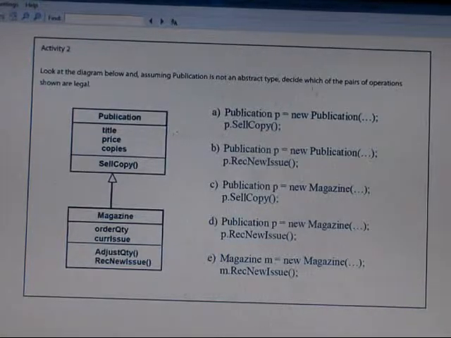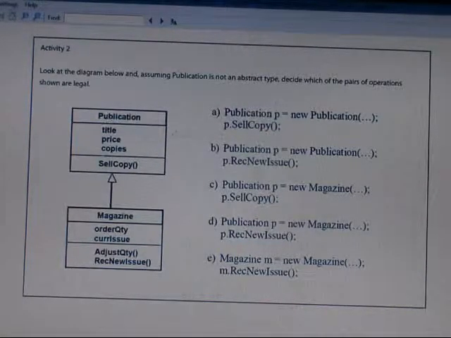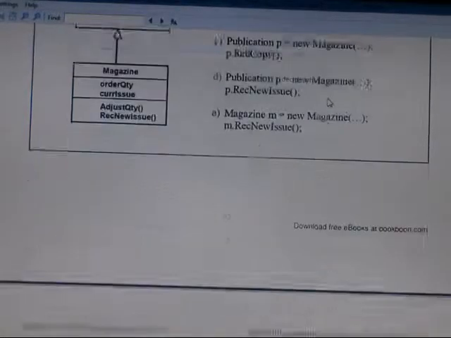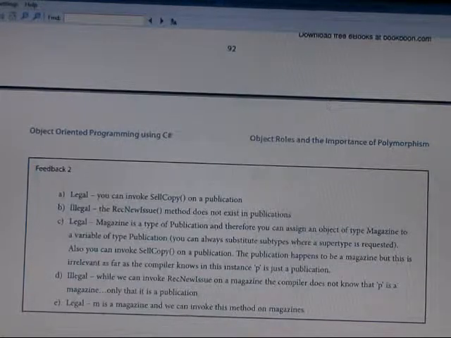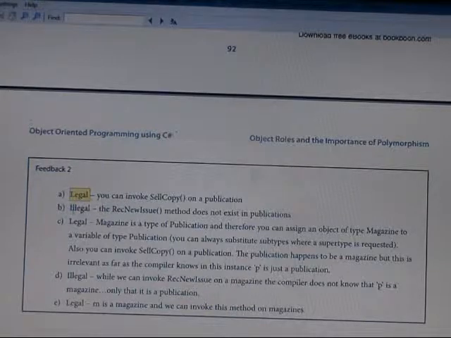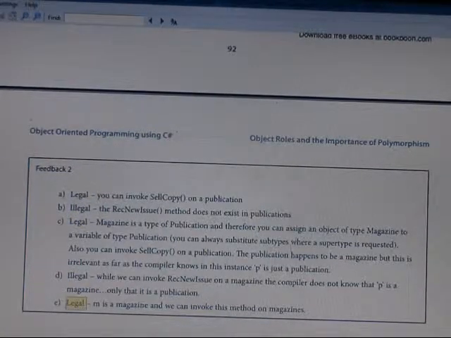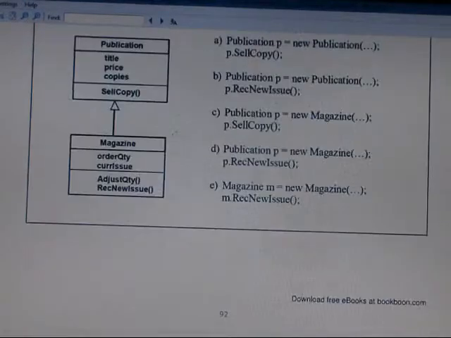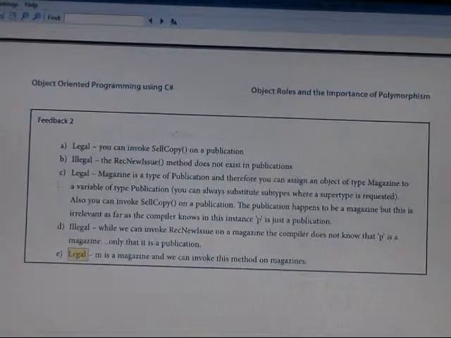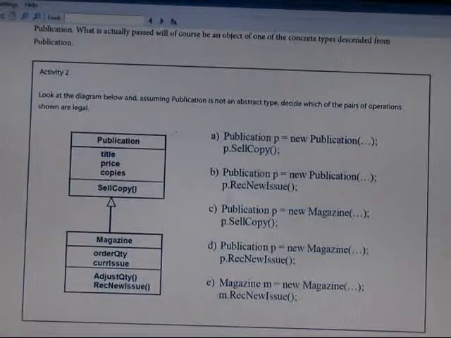The popular arrow diagram also has publication, title, price, copy, magazine, order copy, and the operations. So those are: A is legal, B is illegal, C is legal, D is illegal, and E is legal.